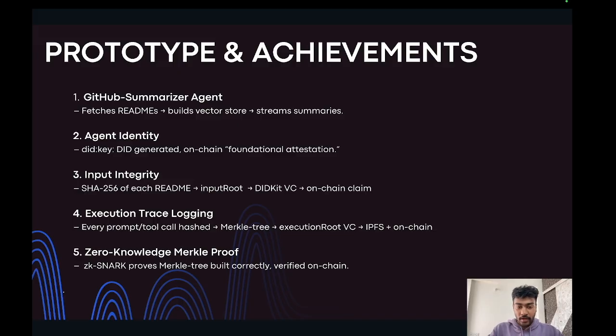Then we go forward and do the execution level logging. Every step that the AI agent takes, for example the tool calls, LLM inputs, and outputs, are timestamped and hashed log entries. Then using these timestamped logs, we build a Merkle tree. When we are building the Merkle tree, we compute a single execution root after hashing all these leaves, and then we publish this single execution root onto IPFS, and we yield an immutable CID for it.